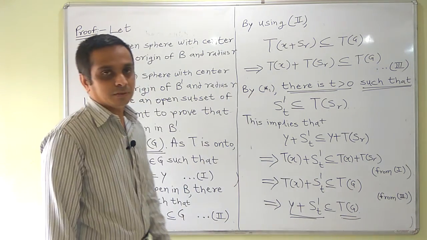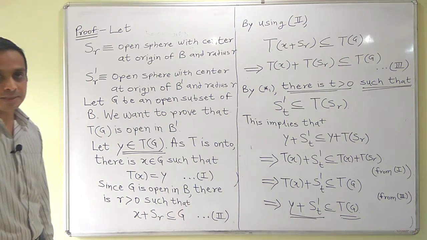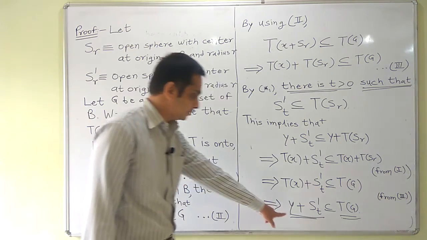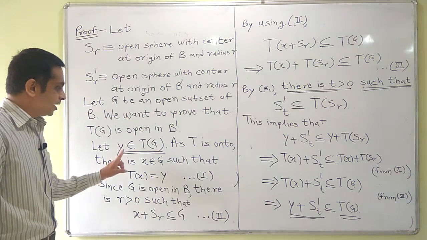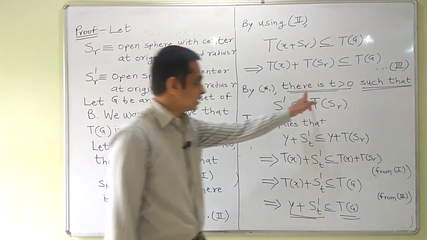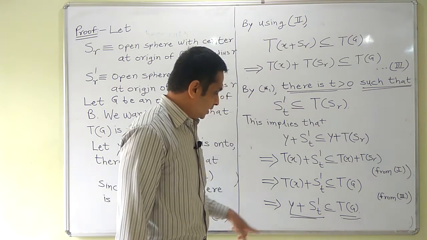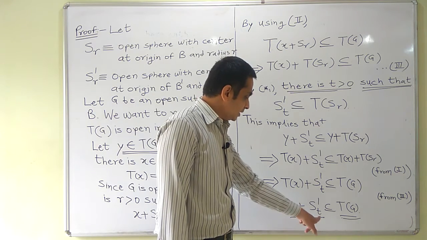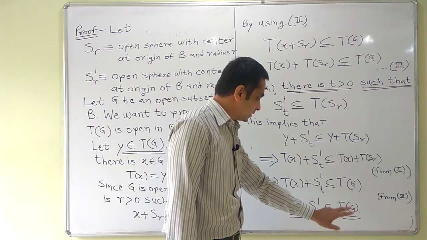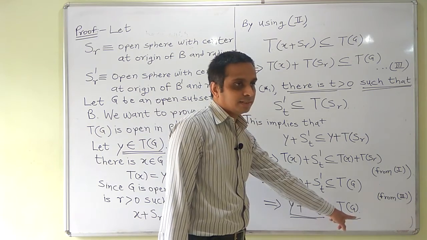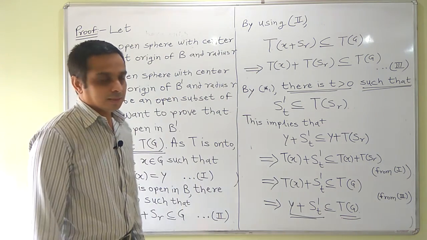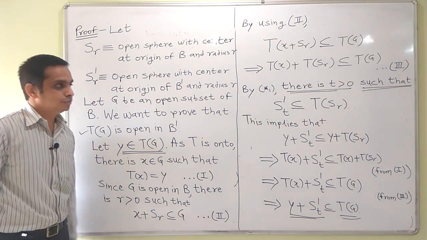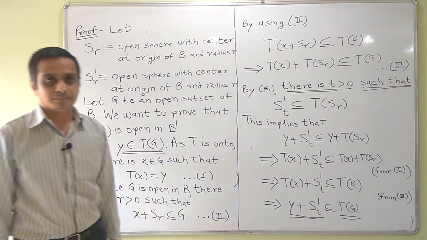By using the definition of open set in metric spaces, we can now say that TG is open, because for every y belonging to TG, there is some open sphere with center at y and radius some t greater than 0 which is entirely contained in TG. This proves our claim that TG is open in B dash, and so T is an open map. Thank you.